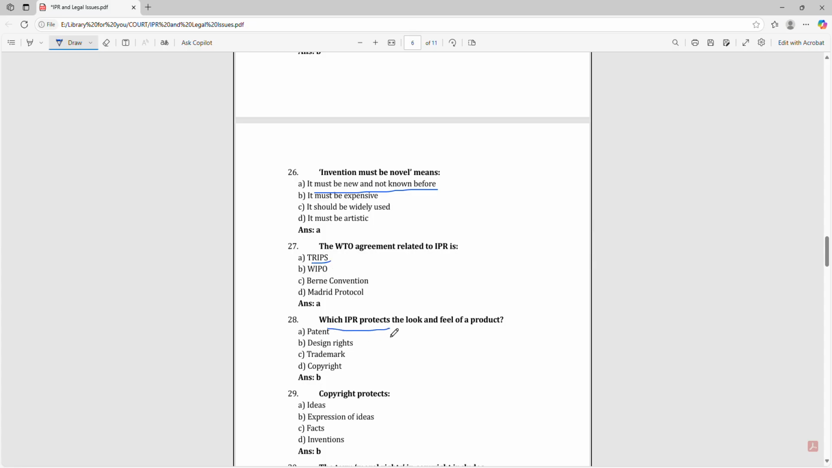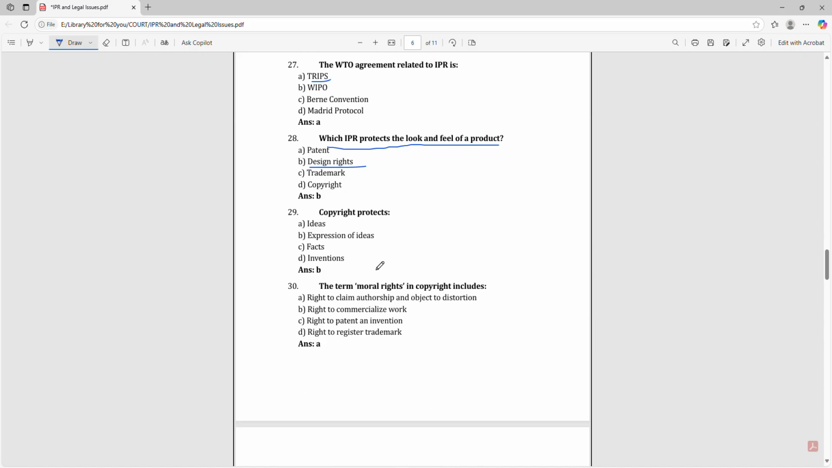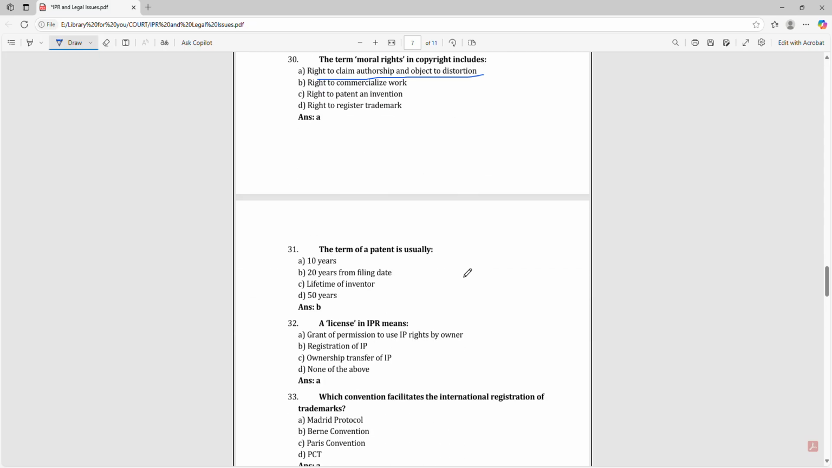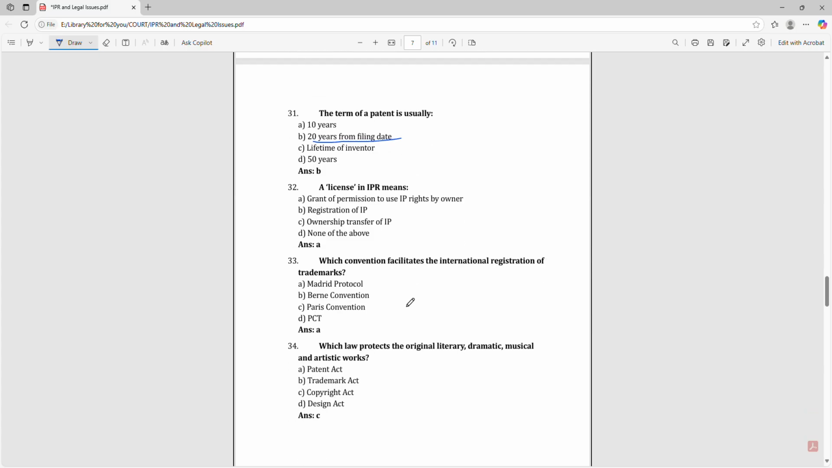Which IPR protects the look and feel of a product? That is design rights. Copyright protects expression of ideas. The term moral rights in copyright includes the right to claim authorship and object to distortion. The term of a patent is usually 20 years from the filing date. A license in IPR means granting permission to use IP rights by the owner.